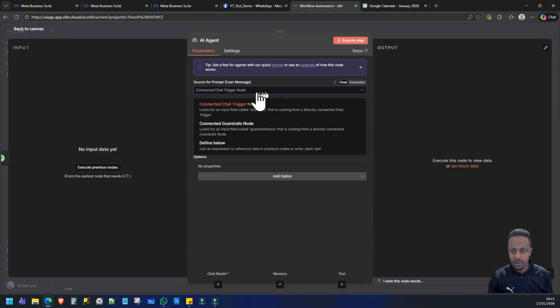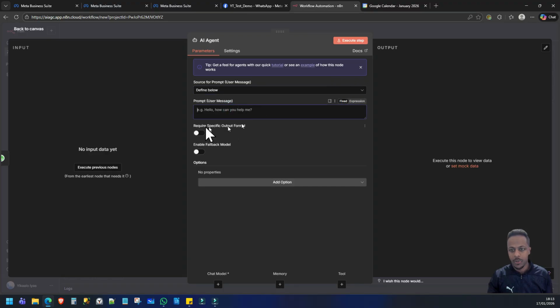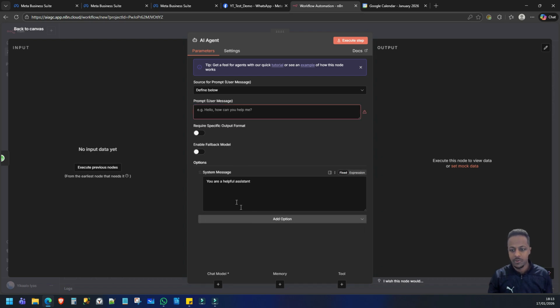So source for prompt. So this is going to be the user message. And we haven't got that yet. So once we get our first message, then we can connect those two dots in this box over here. And next we've got the system message. So this is where you instruct the AI agent to do exactly what you want, give it a role, give it instructions, tell it exactly what it needs to do when it receives messages.